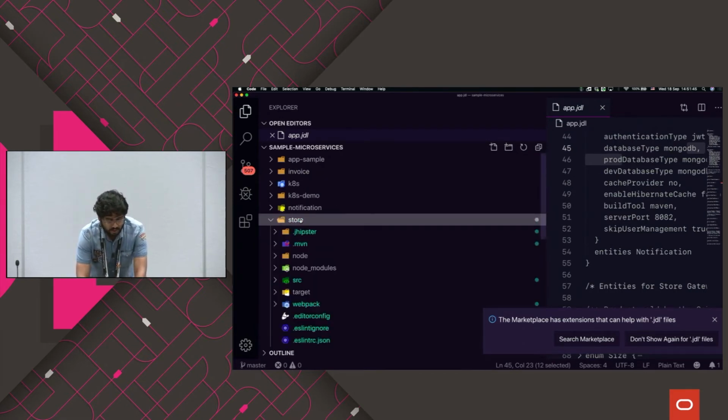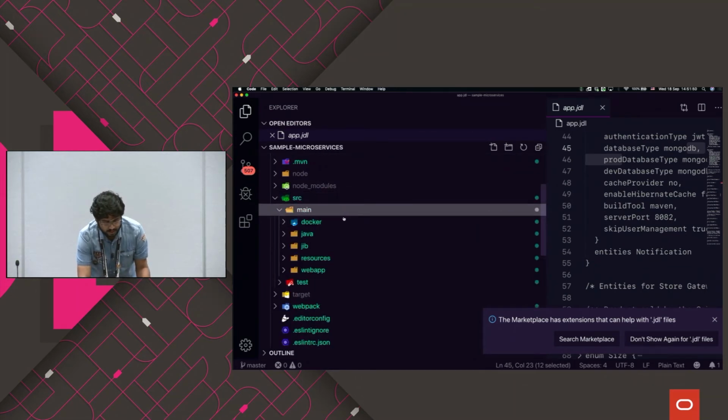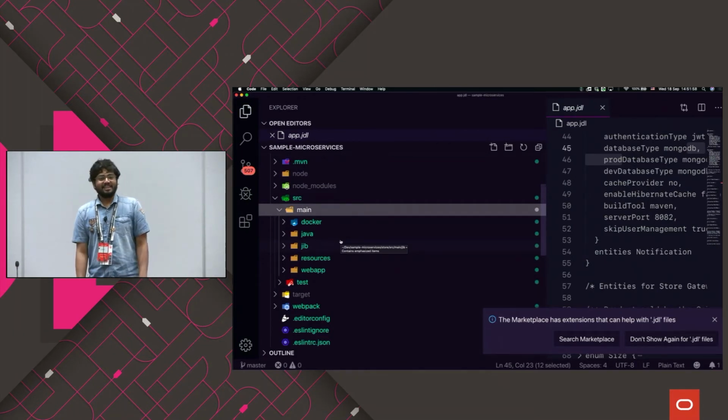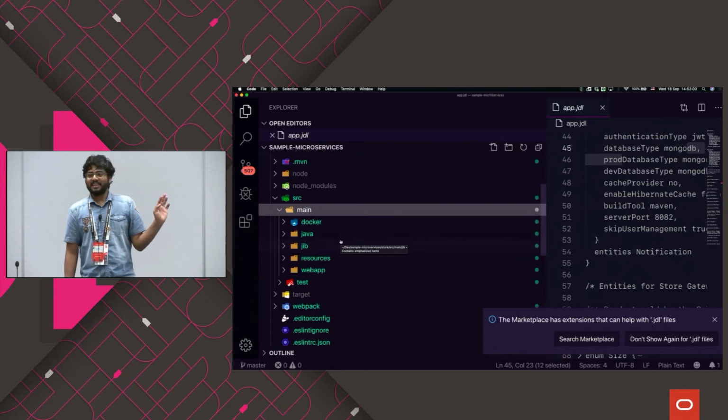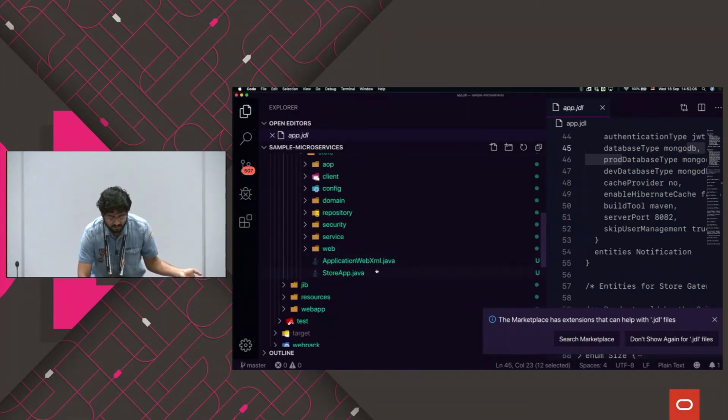So let's go ahead and check what it has. Again, it's a basic Java-based application. Hope everybody here is a Java-based developer, right? Any JavaScript developers here? Nobody? At least writes 1 or 2 lines of JavaScript? Anybody? Nobody? OK. So yeah, this is a Java-based application which has everything added to it.